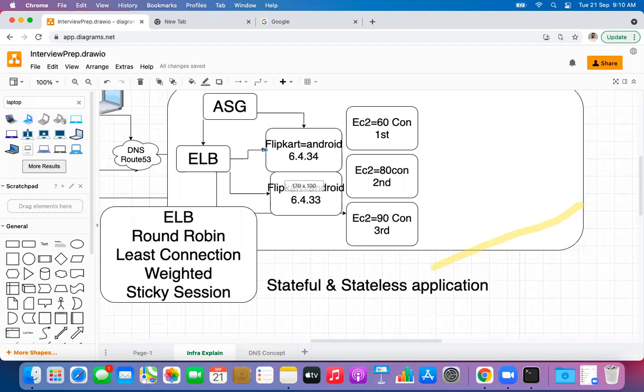So what do I want here? I want all the users who are on the previous version to be forwarded here. I will have a separate target group here, right? In case someone has updated the application version, then the user should be forwarded to this particular target group, right? That is one use case.